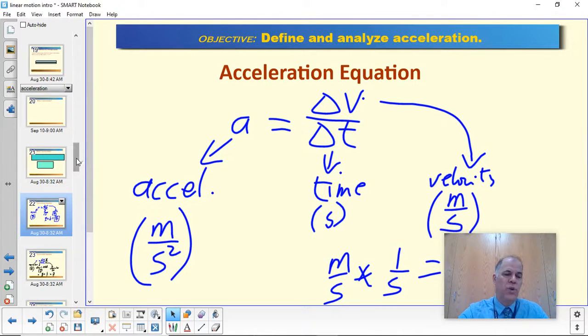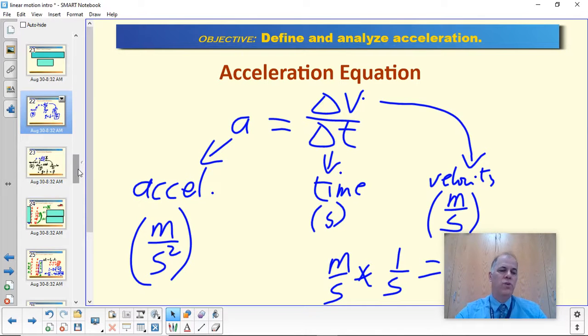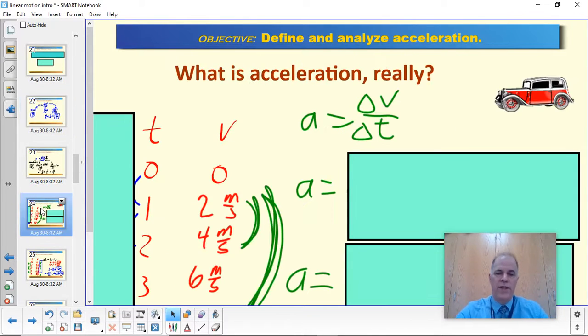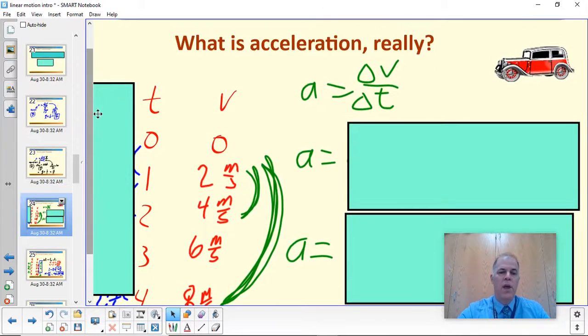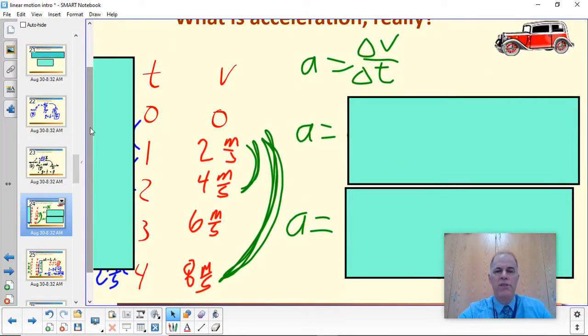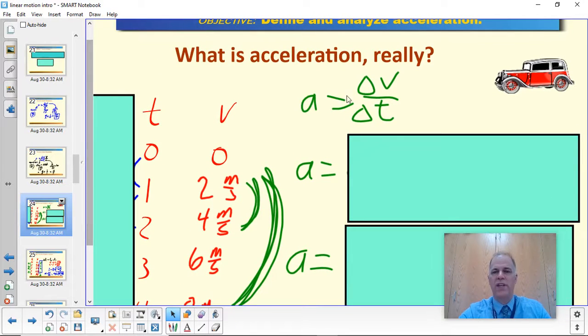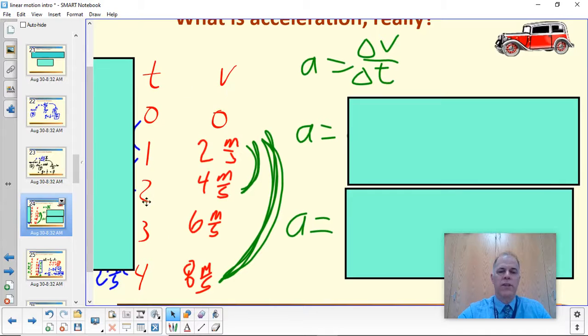That's a strange unit, but there's a way to make a little more sense of it. Here's another terribly neat diagram. What do we mean by meters per second squared? What is acceleration really? I've made a little table here, and we're going to envision a car starting from a standstill, from rest.